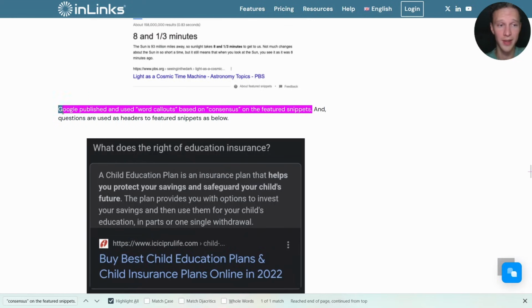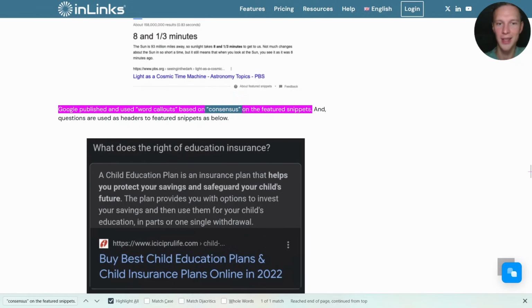You can see directly his words over here. Google has published and used a concept of word callouts based on the consensus, which is exactly what's applied in these featured snippets. So, exact same principle, just slightly different, let's say, older methodologies to try to extract these elements.